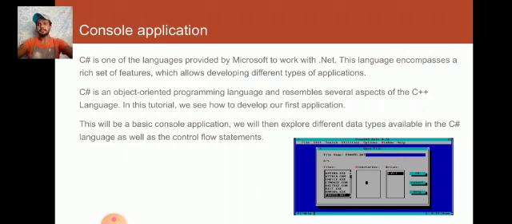Console application. C# is the language provided by Microsoft, and Microsoft works with .NET. The language encompasses a rich set of features which allows developing different types of applications. C# is an object-oriented programming language with reusable objects. In this tutorial, we will develop our first application. This will be a basic console application where we explore the different data types available in the C# language as well as the control flow statements.